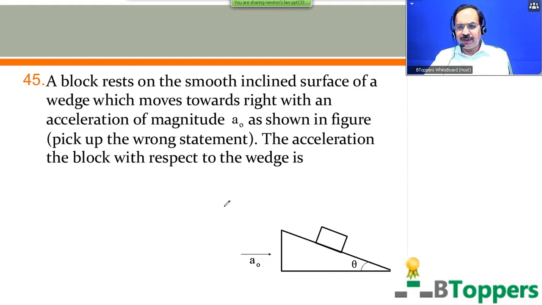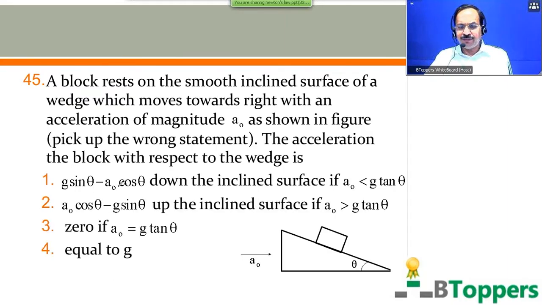The acceleration of the block with respect to the wedge is. There are 4 options here. First option, g sin theta minus A0 cos theta down the inclined surface if A0 is less than g tan theta. Second option, A0 cos theta minus g sin theta up the inclined surface if A0 is more than g tan theta. Third option, 0 if A0 equal to g tan theta. Fourth option, equal to g.